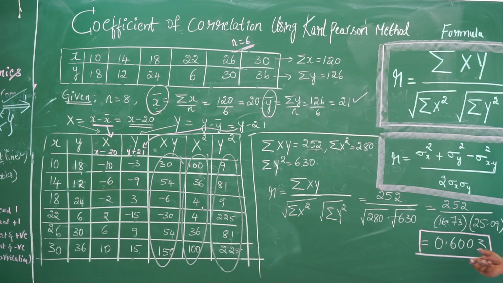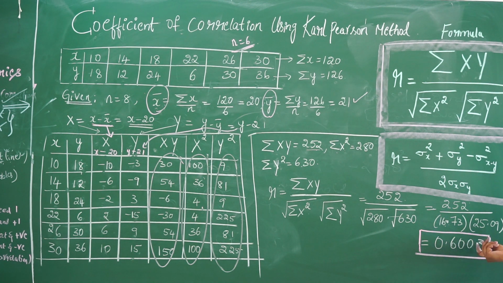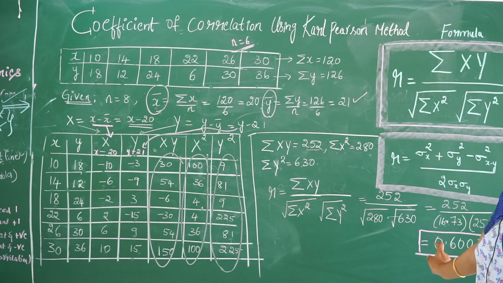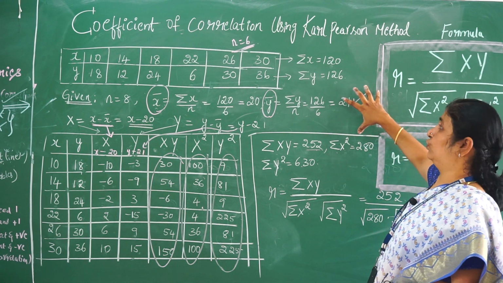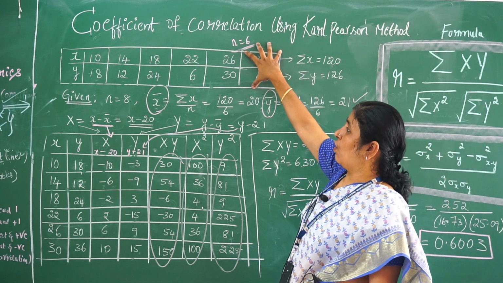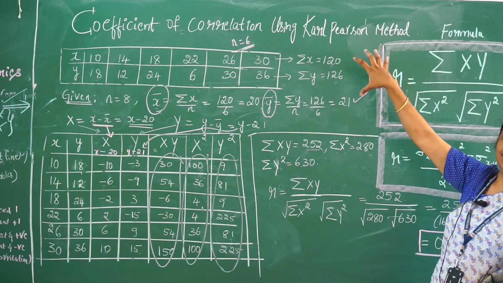0.6003. Now please make a note. Here, as I mentioned, the coefficient of correlation lies between minus 1 and plus 1 only. So we have got 0.6003, which is positive. That means we have got a positive correlation. Hence, this is the method to solve the coefficient of correlation using Karl Pearson's method.